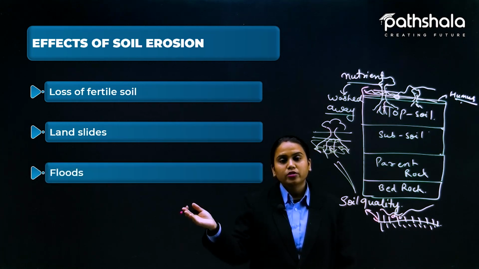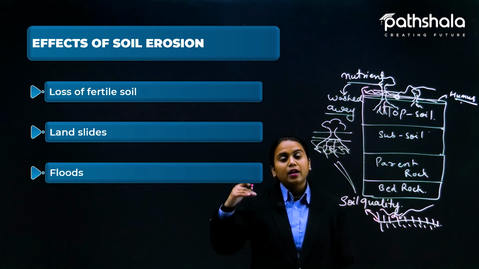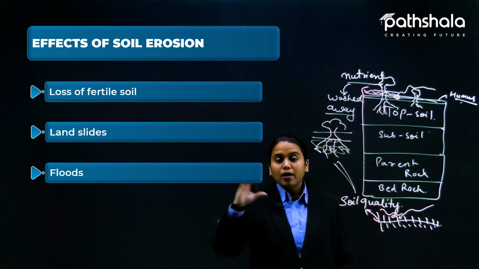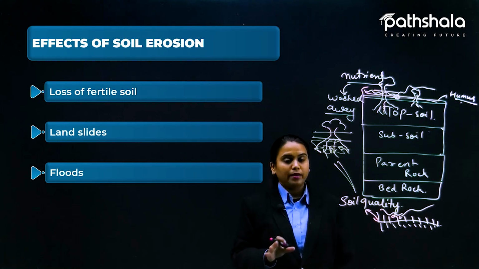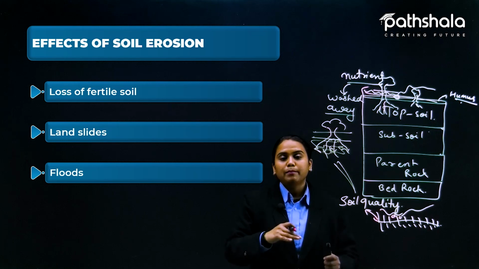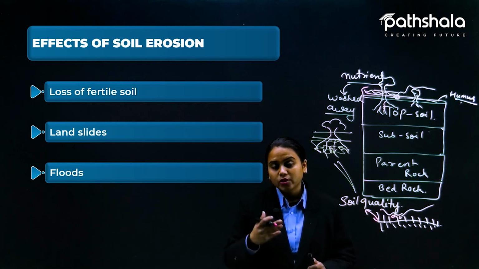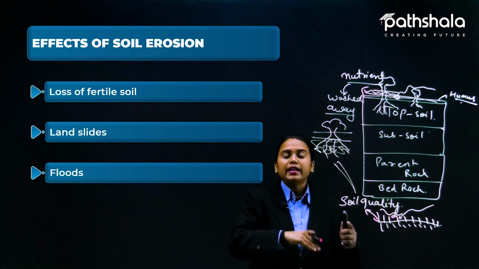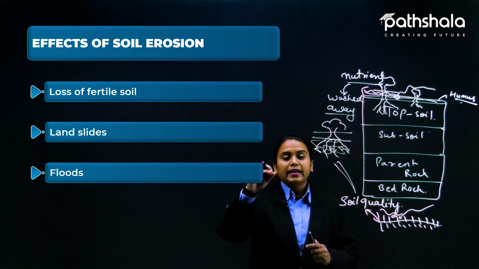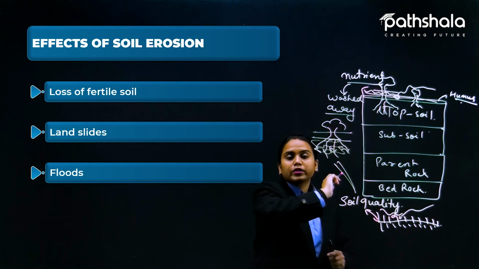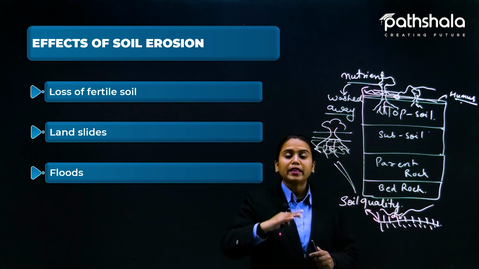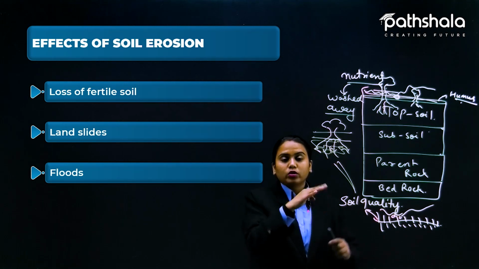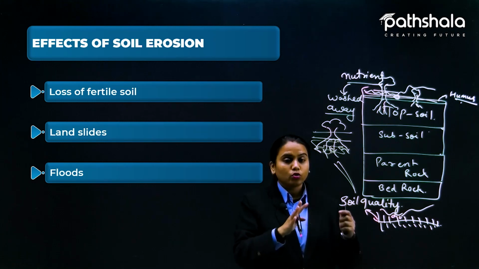And the effects of soil erosion are also the floods, and floods also cause erosion. Like when floods come, soil erosion happens. Once soil erosion has happened, there is a chance of floods coming again. Why is this happening? Because you know when the soil gets eroded, directly and indirectly the fertility of the soil gets reduced. Now when the fertility gets reduced, that makes these kinds of trees and plants not grow very well.